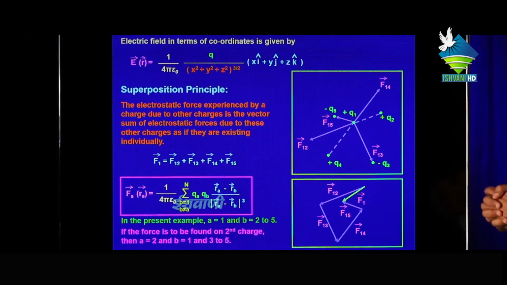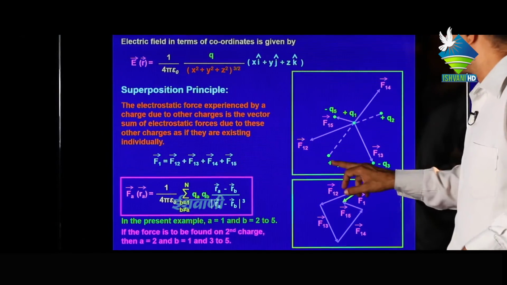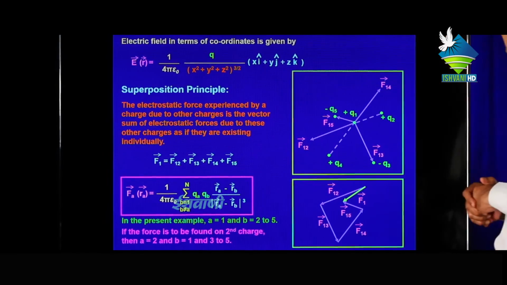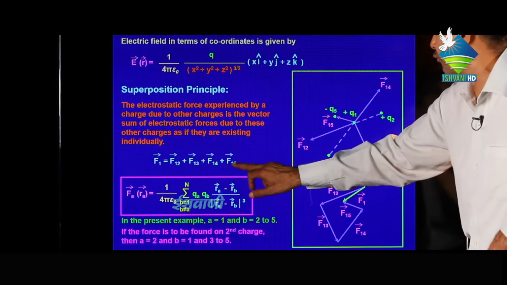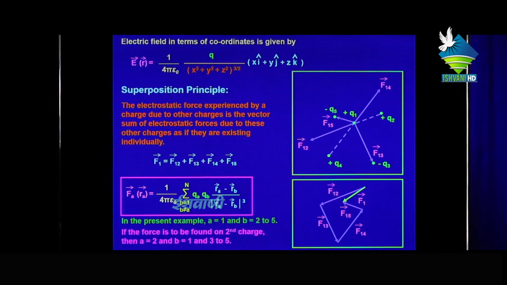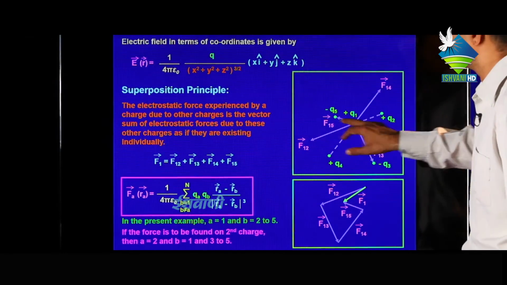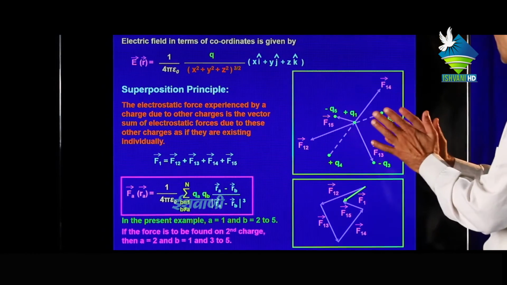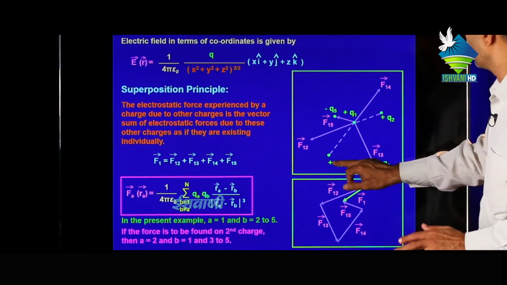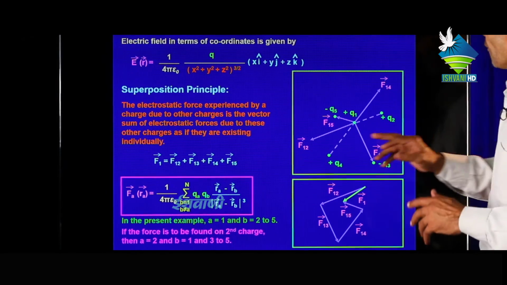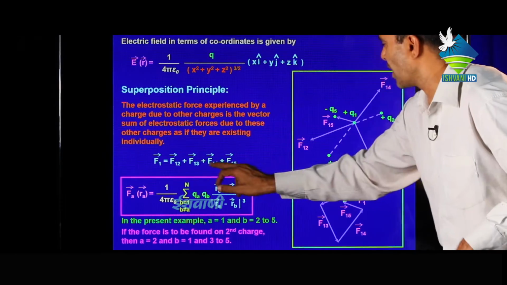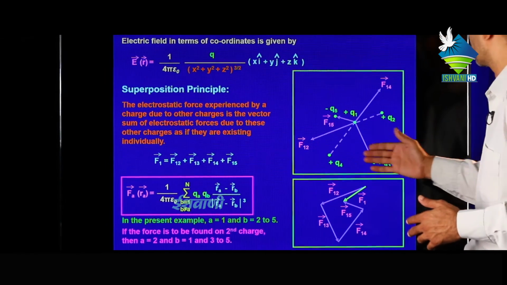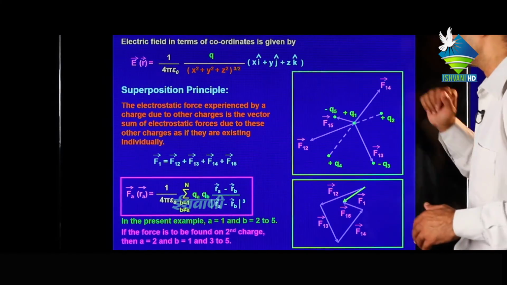Means the force applied by Q2, Q3, Q4, Q5 on Q1 will be F1 equal to F12 plus F13 plus F14 plus F15. Means the force on Q1 is equal to the sum of the forces applied by Q2, Q3, Q4, Q5 on Q1.